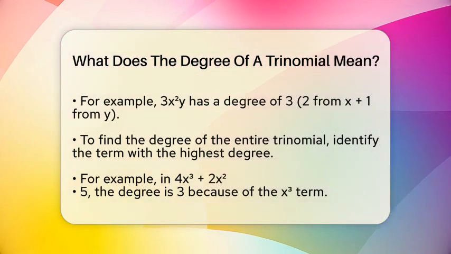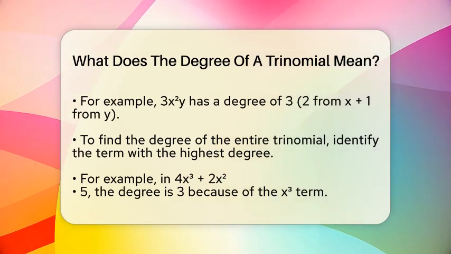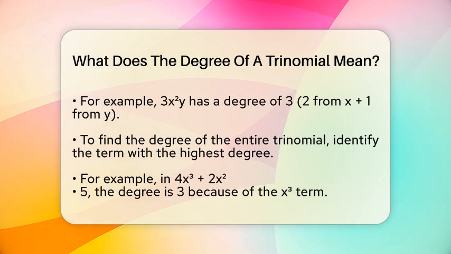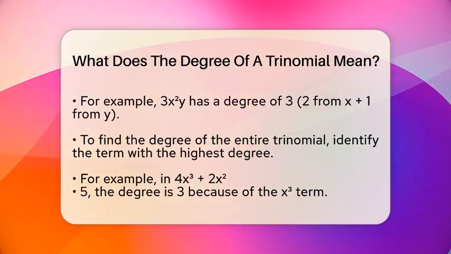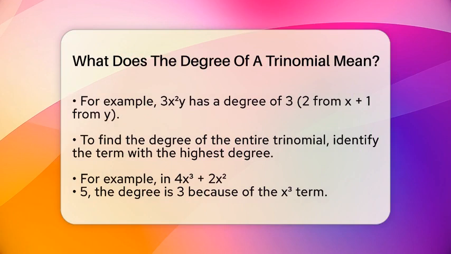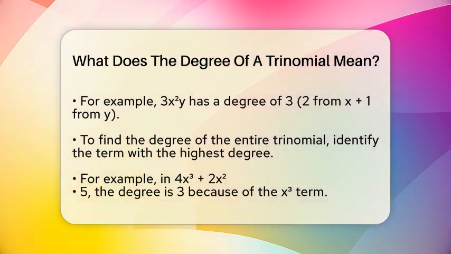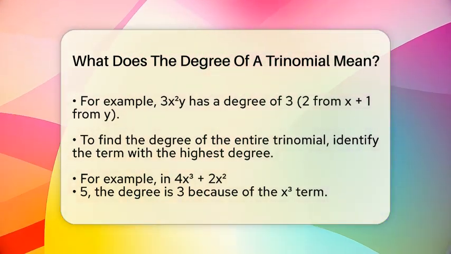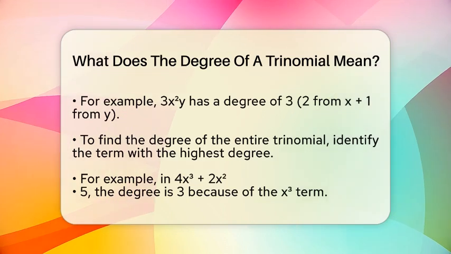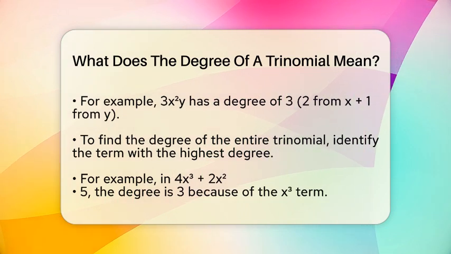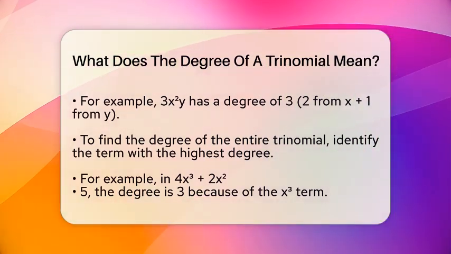Now, to find the degree of the whole trinomial, you look at all 3 terms and find the one with the highest degree. That highest degree tells you the overall degree of the trinomial. For example, if your trinomial is 4x cubed plus 2x squared minus 5, the first term has an exponent of 3, the second has an exponent of 2, and the last has no variable, so its degree is 0. Since 3 is the largest, the degree of this trinomial is 3.